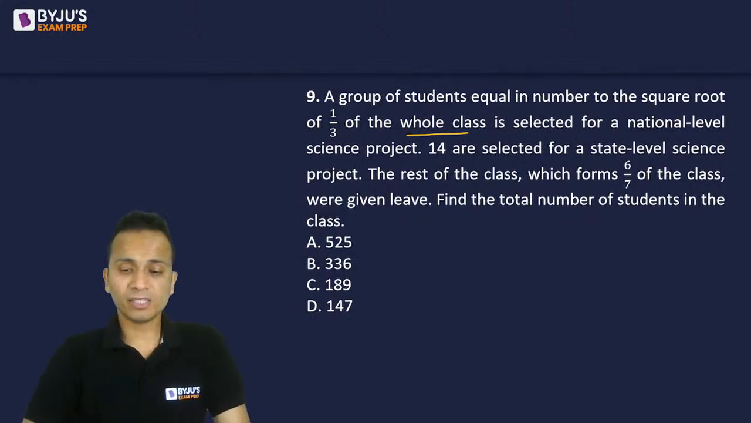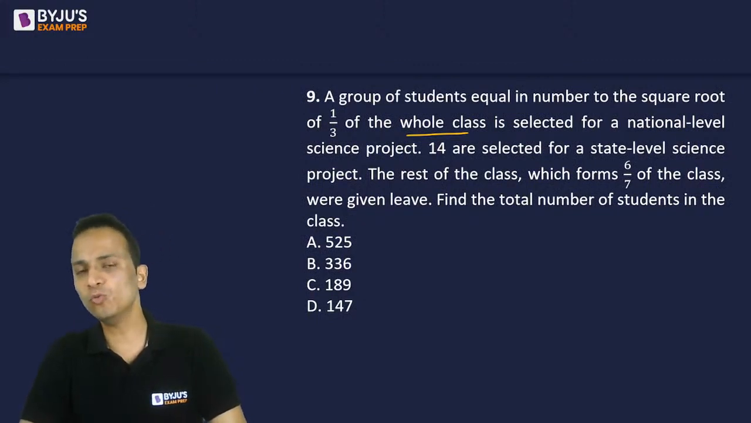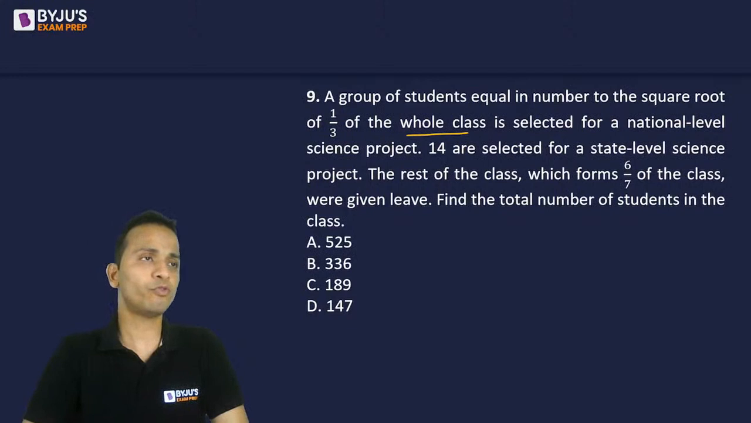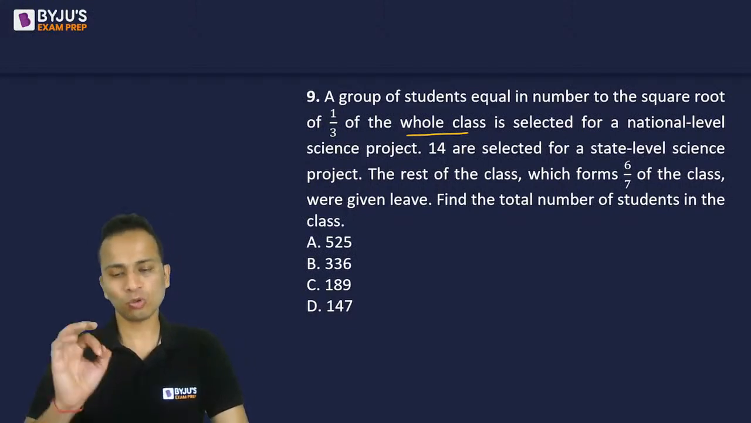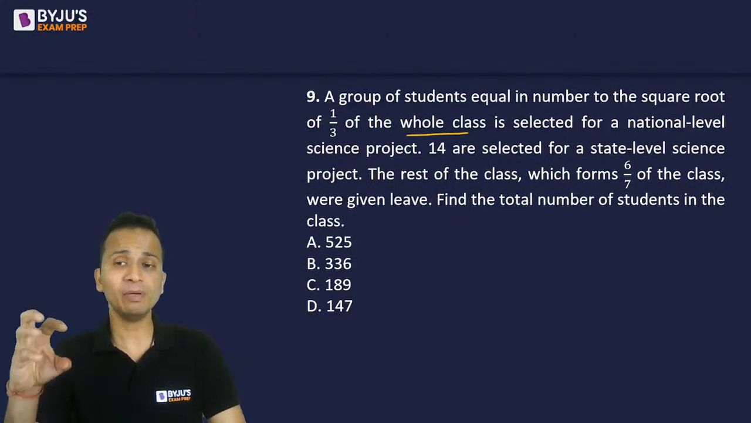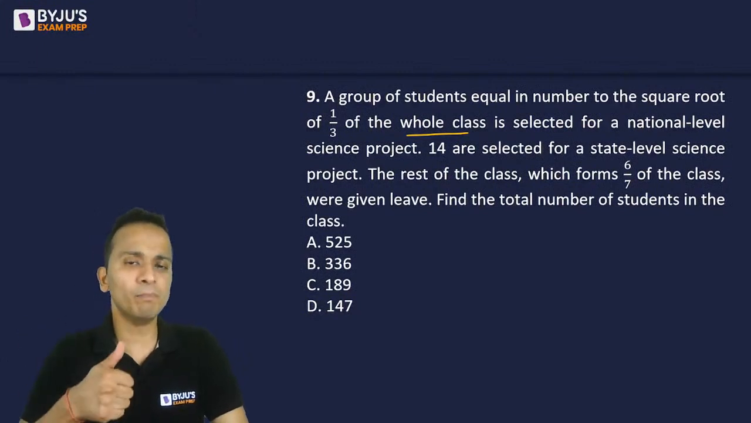Now, there are ways of making this question easy. It totally depends on the variable that you will assume at the beginning for the total number of students. So whichever variable you assume for the total number of students, that is the most crucial thing.